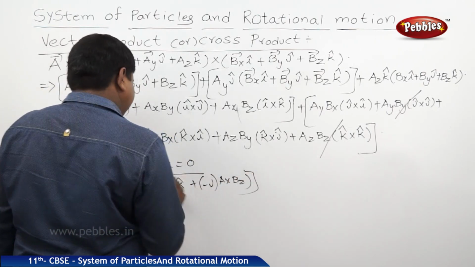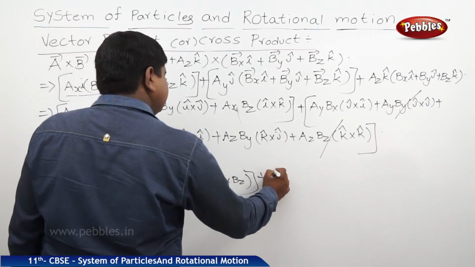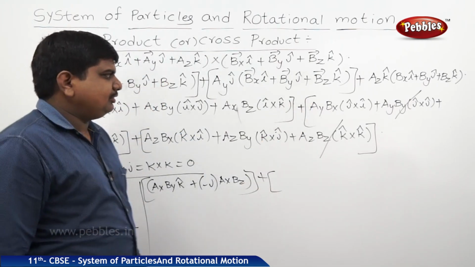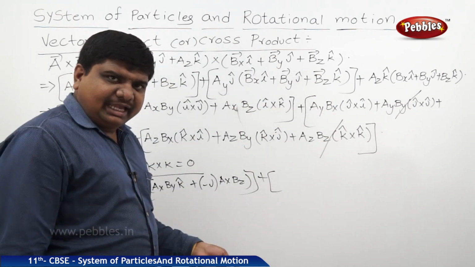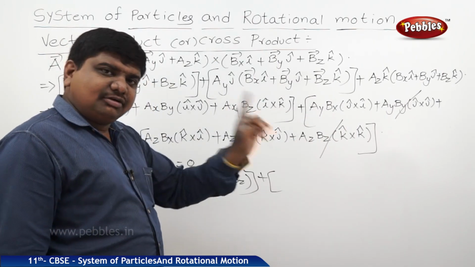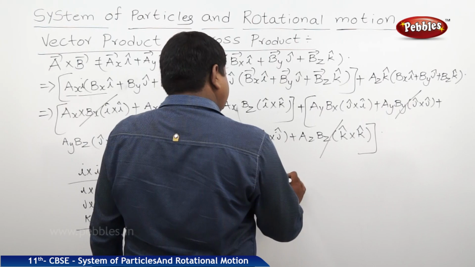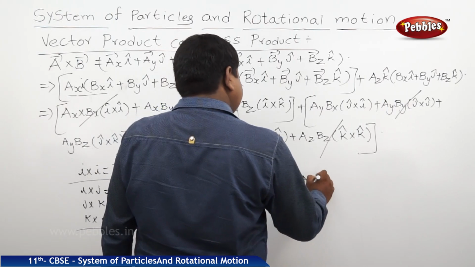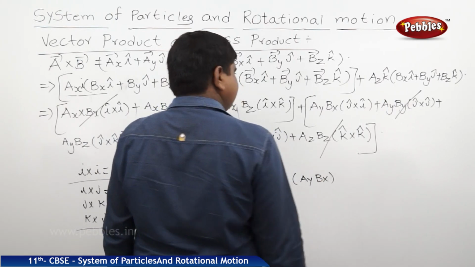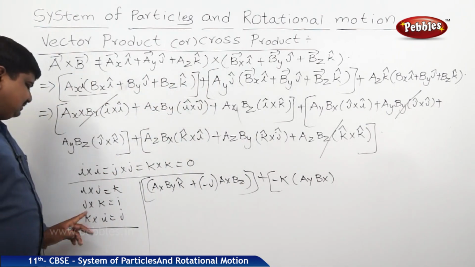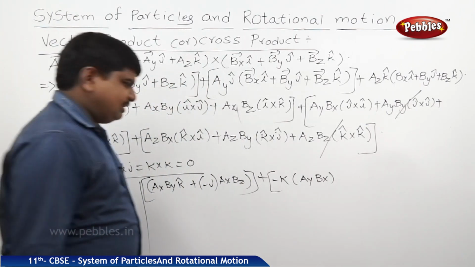First one was simplified. Plus, see the second one. i cross j is equal to k, but j cross i is equal to minus k. Therefore it is minus k into ay bx, plus j cross k is equal to i into ay bz.